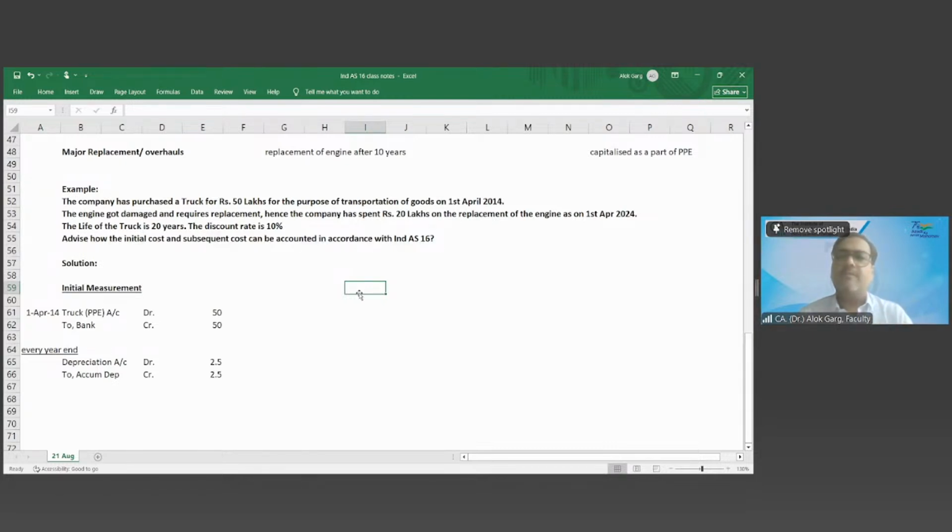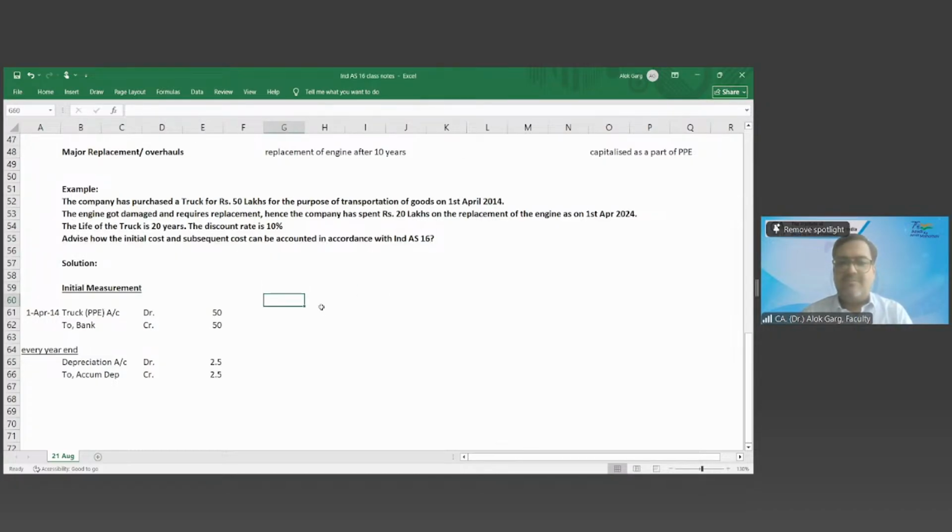Now the question comes, sir, when I purchase my truck, I got an invoice and that invoice has a total value of the truck. There was no bifurcation that this is the value of the truck, this is the value of the engine, right? So how will I arrive at the value of the engine? How will I arrive at the value I am going to decapitalize, I am going to de-recognize? Are you getting me? मैं किस value को de-recognize करूं?